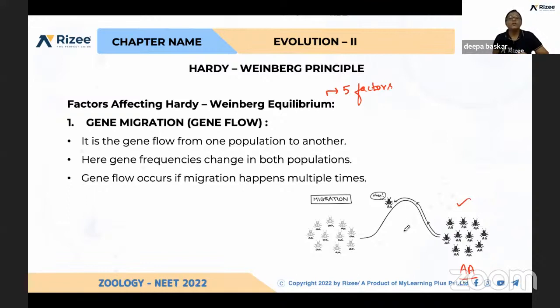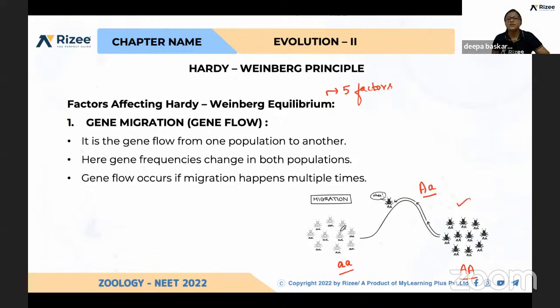So what do you mean by gene migration? Slowly, because of some mutations, a few organisms first become heterozygous dominant, and then it gets converted into Q, that is homozygous recessive.